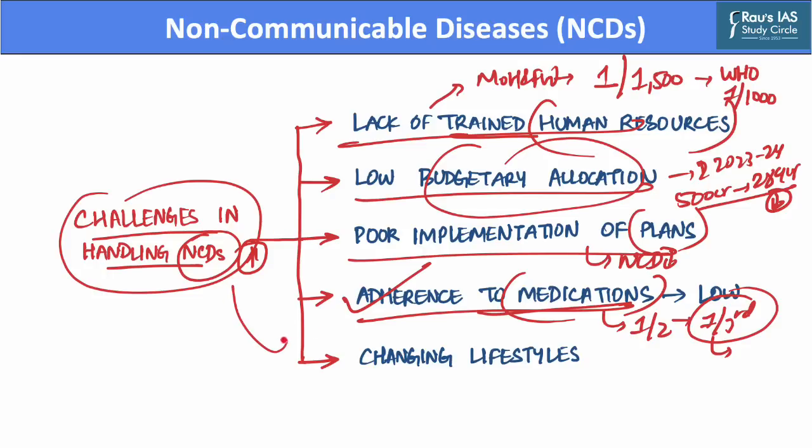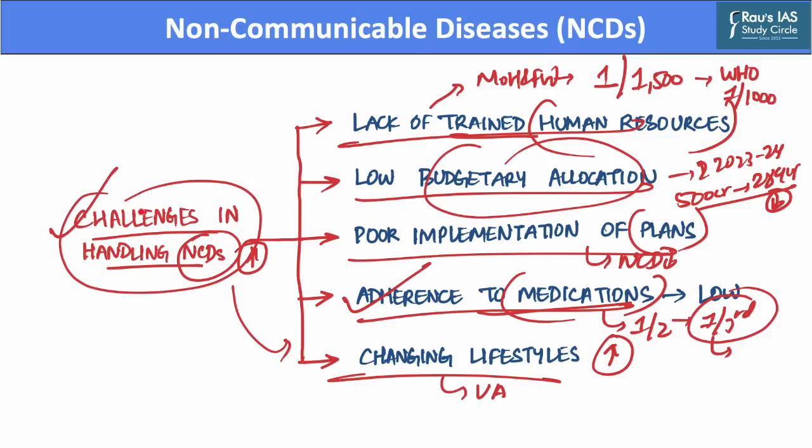Further, the country is also subjected to changing lifestyles, and this has resulted in a sedentary form of lifestyle in urban areas, which is driven by unchallenged aggressive marketing strategies employed by unhealthy food and beverage manufacturers. And this further encourages people to adopt an unhealthy lifestyle. And hence, it has become the biggest challenge in handling of non-communicable diseases.